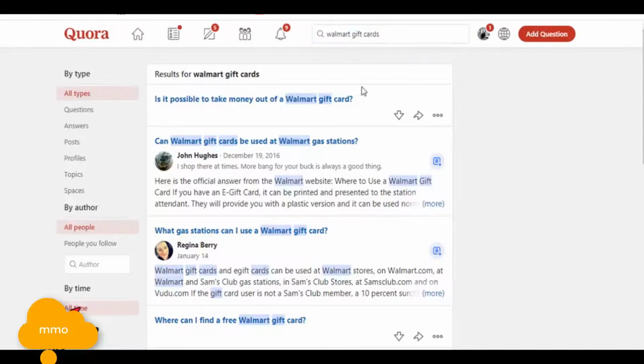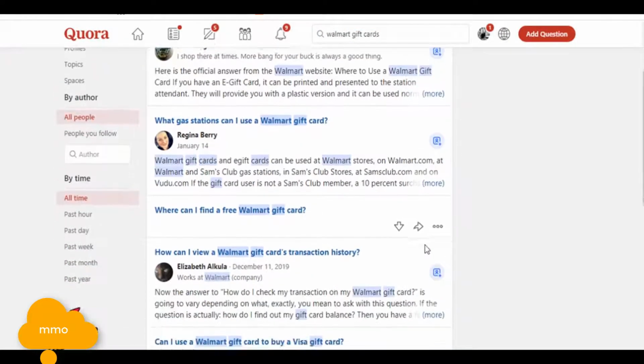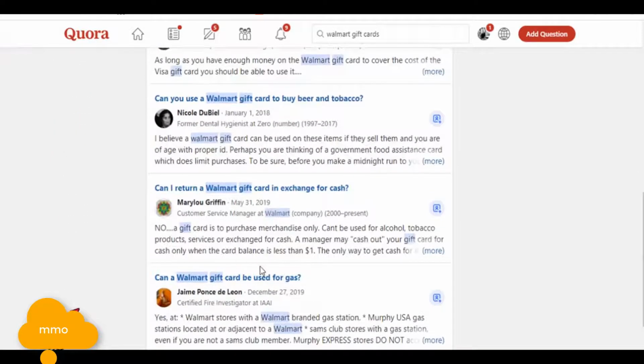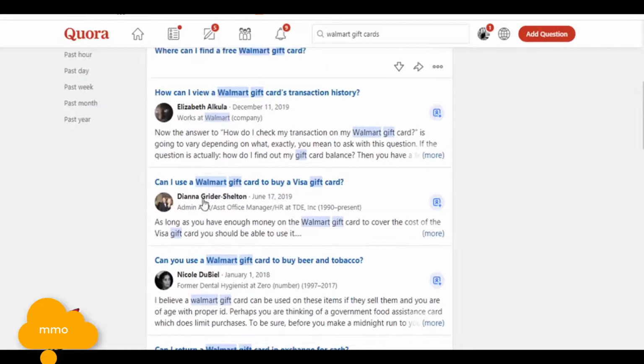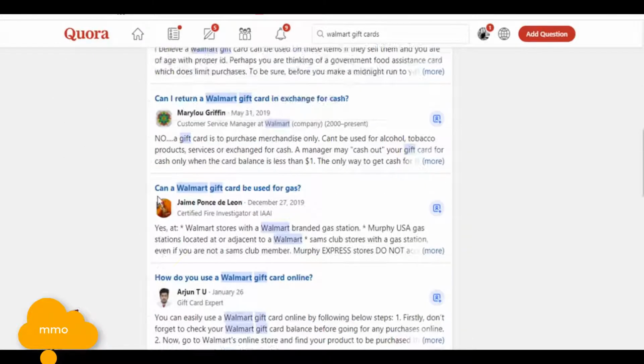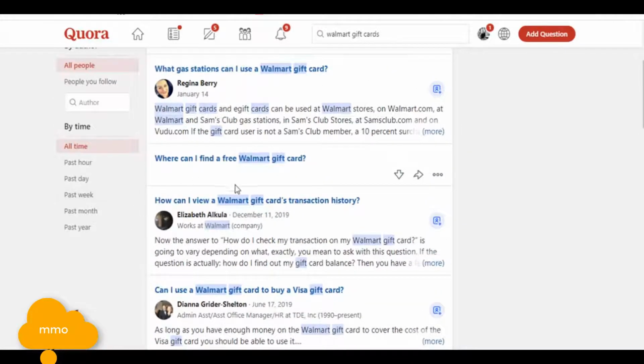After you search with this type of keyword, you can see that people from all different countries ask here on Quora about how they can get gift cards, Amazon gift cards or Walmart gift cards. So you have to find the questions that you can answer.